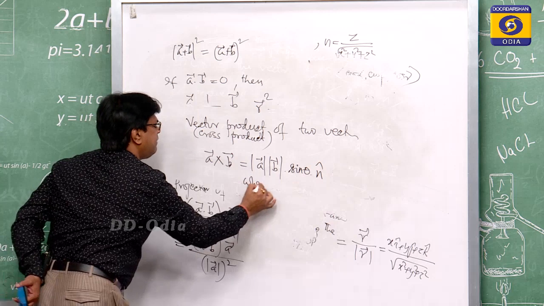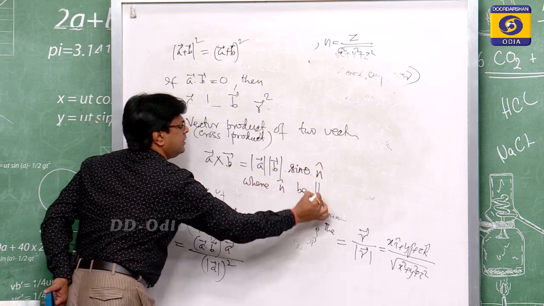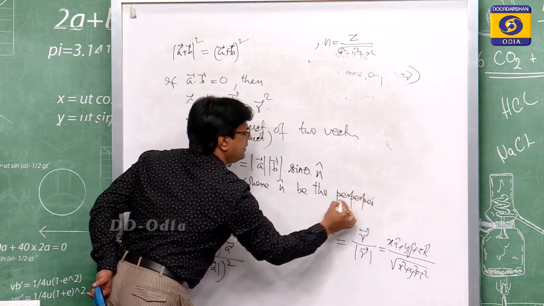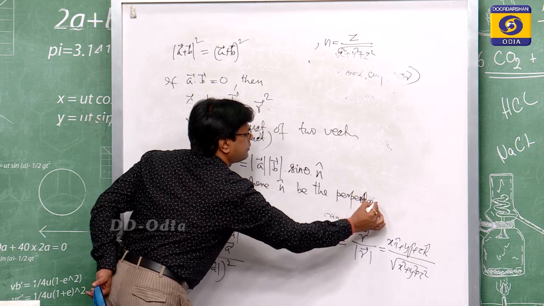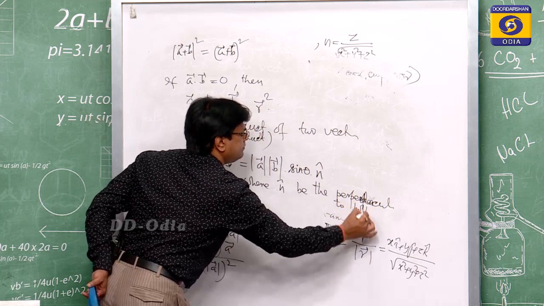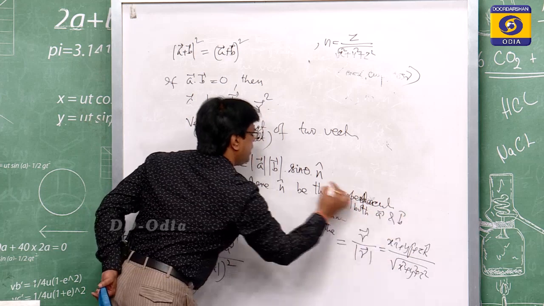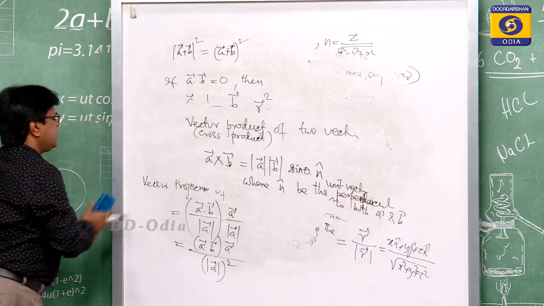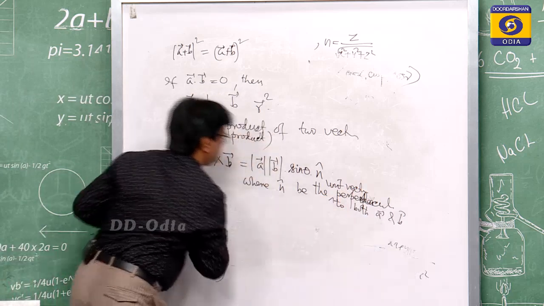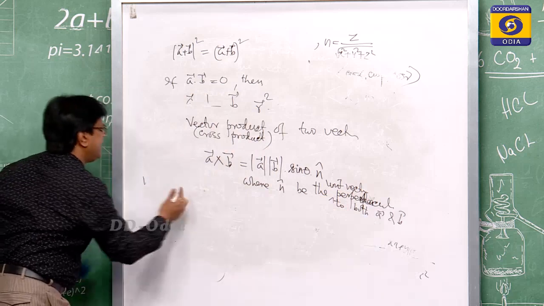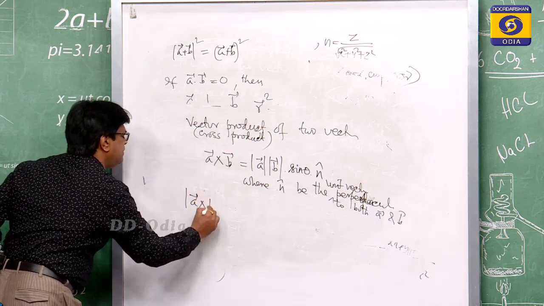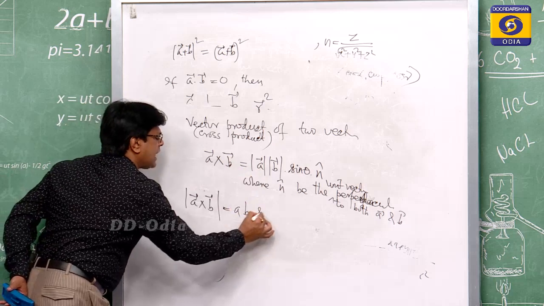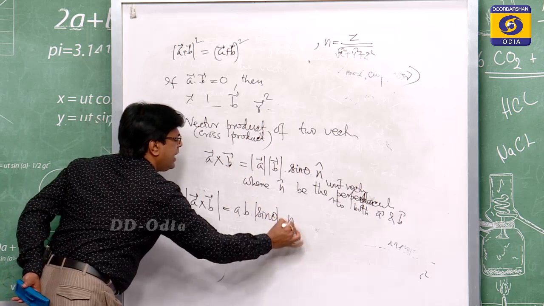Where n cap is the unit vector perpendicular to both A and B. So, in this case, suppose we take the magnitude of this A cross B, then this is your |A|, this is your |B|, sin theta magnitude into n cap magnitude.